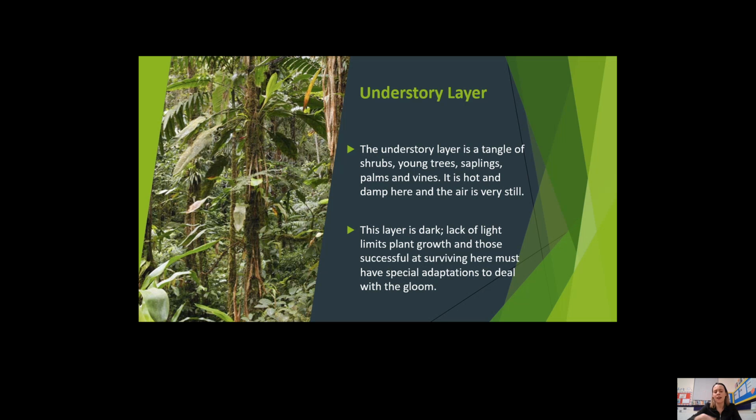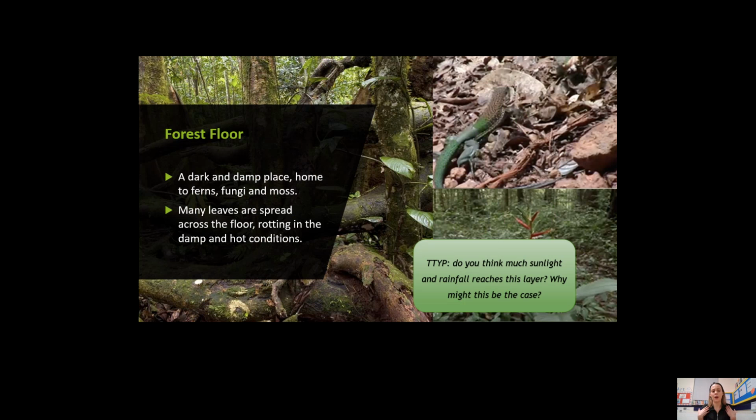It's the third layer, so we have the emergent layer at the top, then the canopy layer and then the understory layer. So as you can imagine, not much sunlight or rain would be able to get through and that will really inhibit the growth of the plants that live there. And finally, right at the bottom, forest floor. The forest floor is a dark and damp place, home to ferns, fungi and moss.